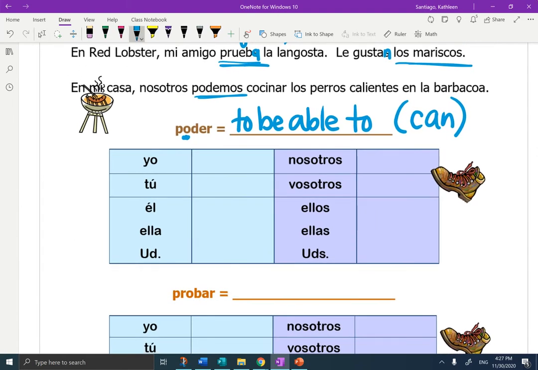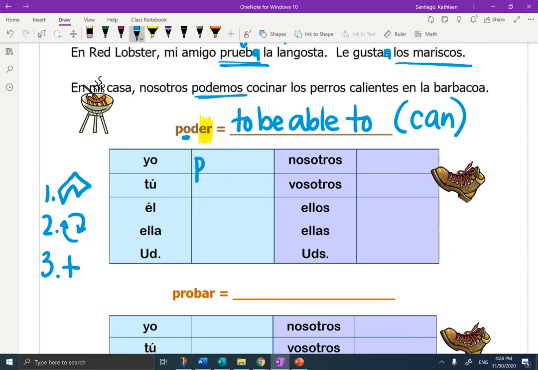Because these are both stem changers, they're going to be a 3-step process, right? Chop, change, and add. Okay, so I'm going to chop off that ER. I'm going to highlight it to chop it off. Okay, save that for a minute. Now let's write in our stem with the stem change.